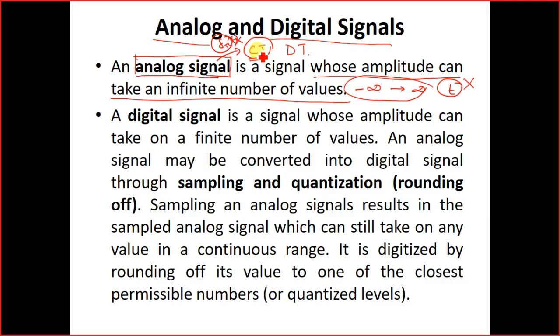Even if it is infinite, you will get an infinite value in the amplitude level in the discrete time domain. Okay. So discrete time signals can also have values in the range of minus infinity to infinity. Are you getting my point? So in this regard, both continuous time signals and discrete time signals are analog signals.